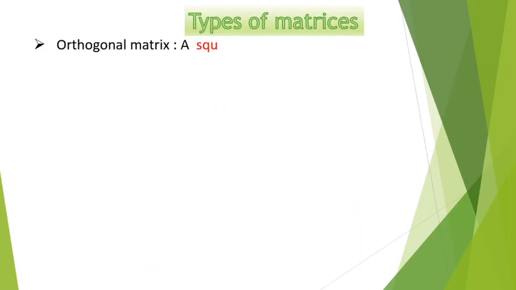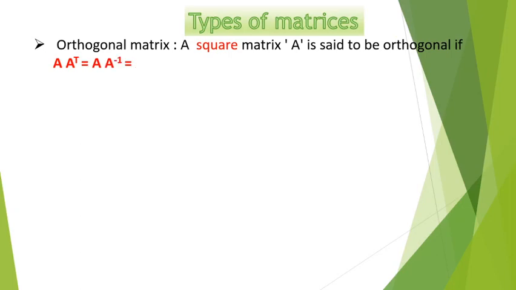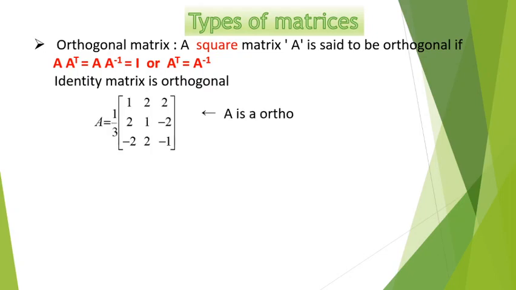Now next we have orthogonal matrices. A square matrix A is said to be orthogonal if A into A transpose is equal to A into A inverse is equal to I, or we can say A transpose is equal to A inverse. So the identity matrix is by default an orthogonal matrix. Here is another example which satisfies this condition, for which A transpose is the same as A inverse.